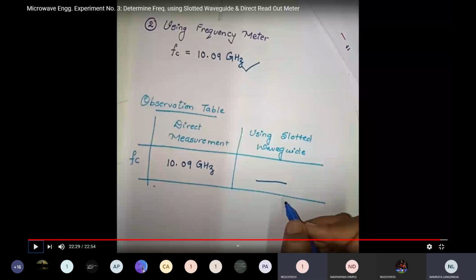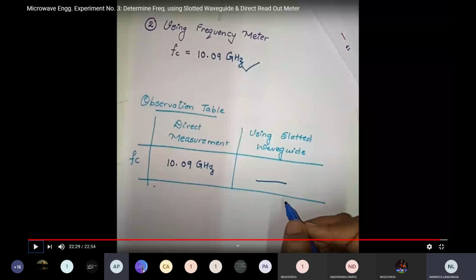9.2. Okay. Any other answers? 9.25. Okay. Any other answers? One I got 9.7, one I got 9.8, one I got 9.2.